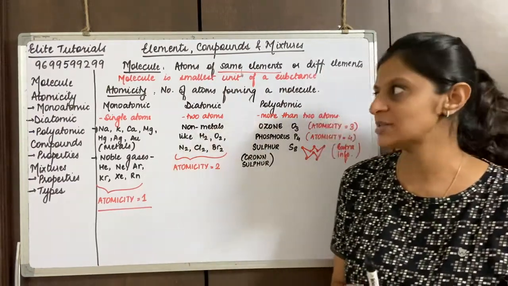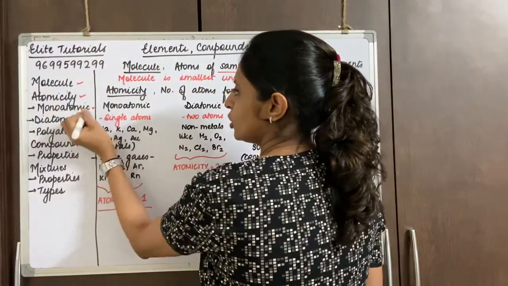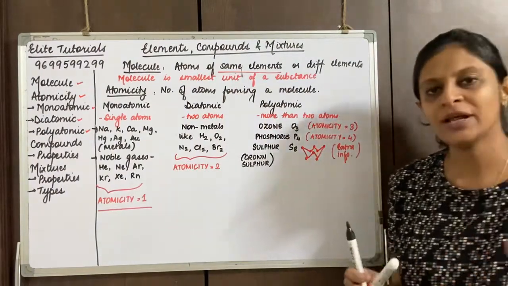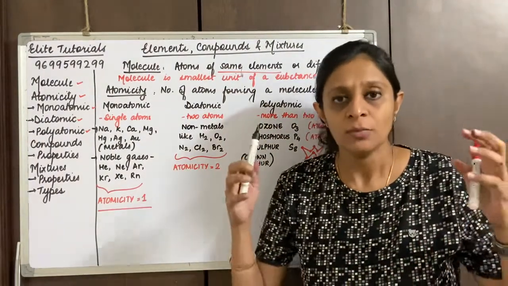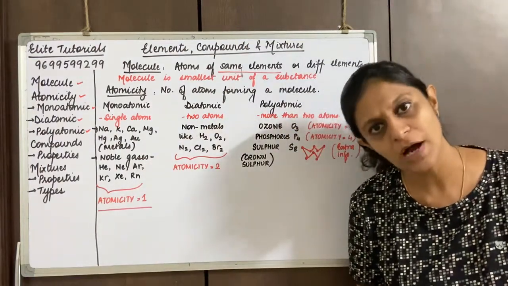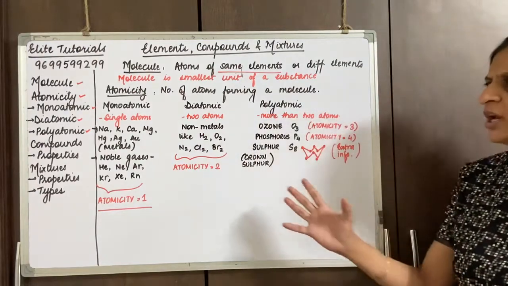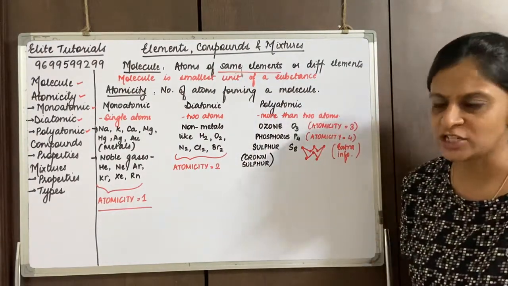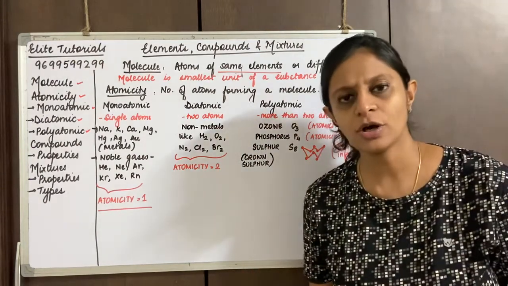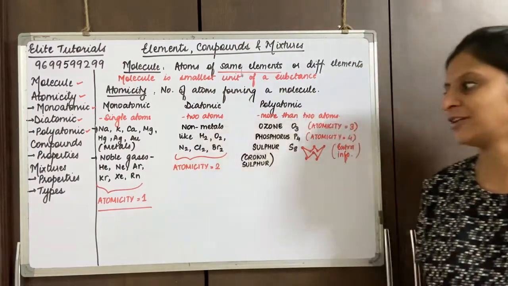I'm sure everybody has understood molecule, atomicity, monoatomic, diatomic and polyatomic. So we have another category: when the molecule is formed of different atoms, it combines to form a compound. That we'll be studying under the compound category. This has already been given in your textbook. If you just want, you can jot down the extra example, or if you still want to copy down, quickly pause the video and copy down. We continue further.